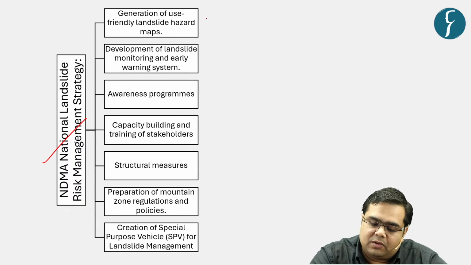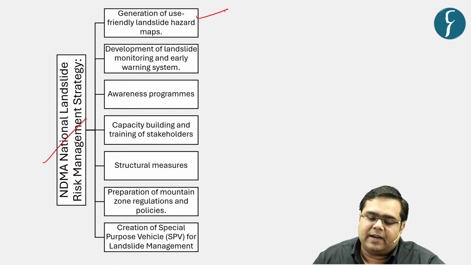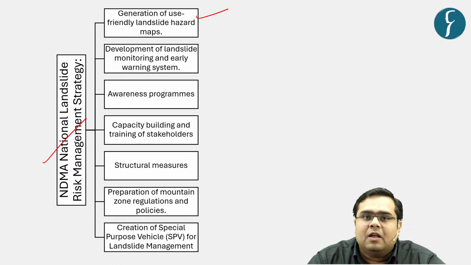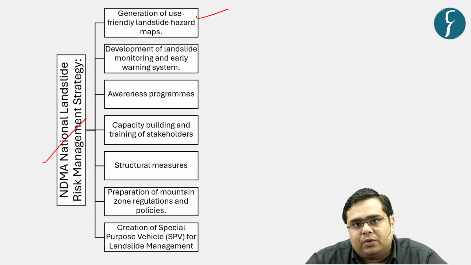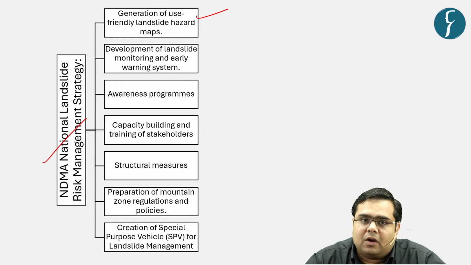The first point was with respect to generating user-friendly landslide hazard maps. So obviously the first step in creating a solution to any problem is cognition of the problem and spreading information to the masses about the problem.